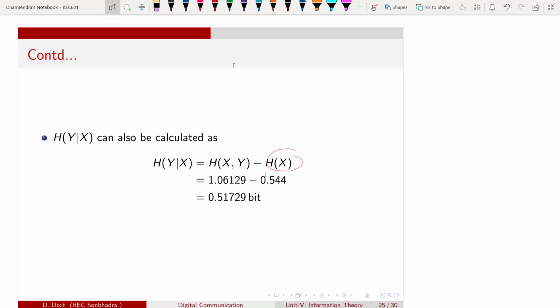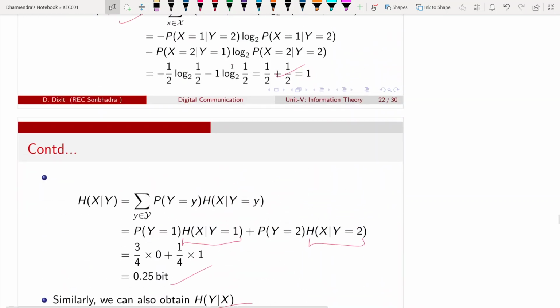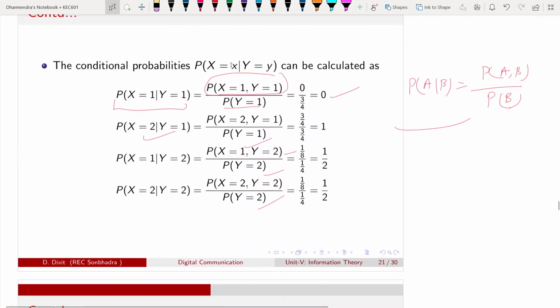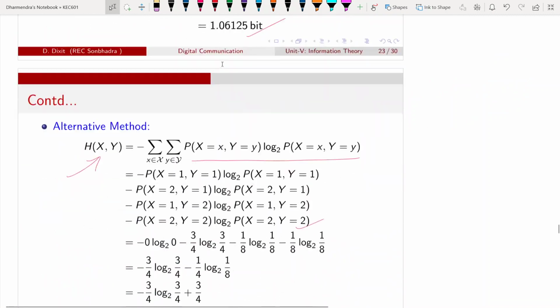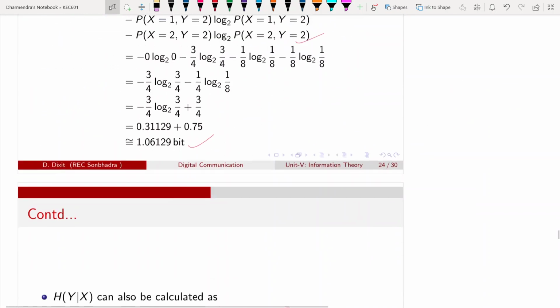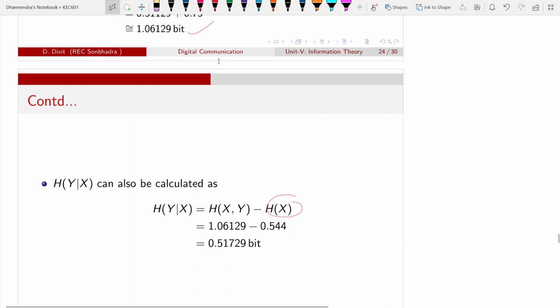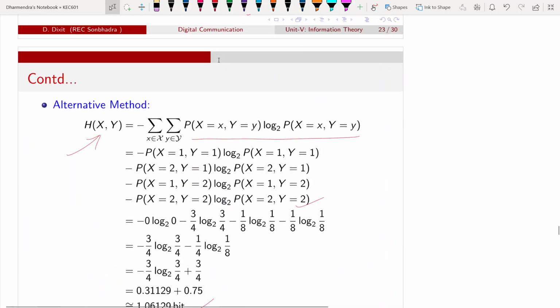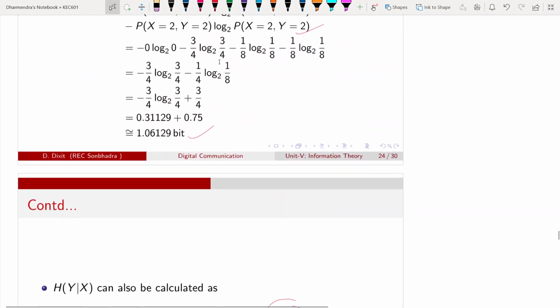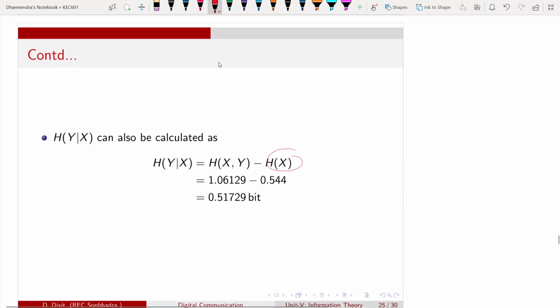For conditional entropy we would have to calculate these values, so you can avoid this step by using this alternative method. First you calculate joint entropy, and the marginal probabilities are directly given. Okay, then I will calculate the conditional entropy by subtracting the marginal entropy from the joint entropy.